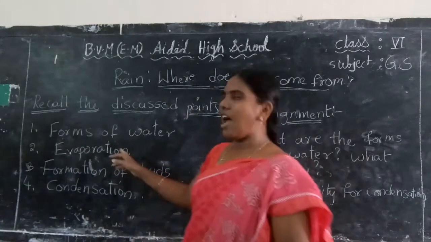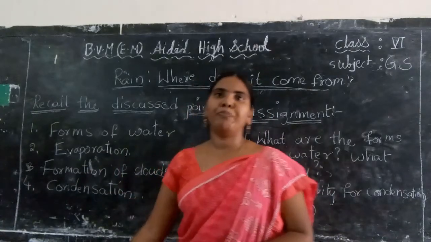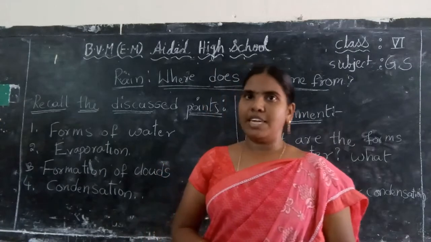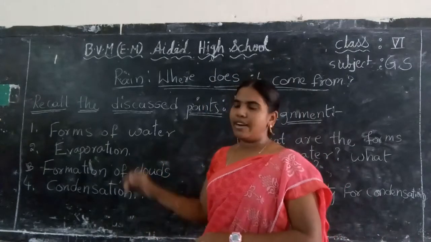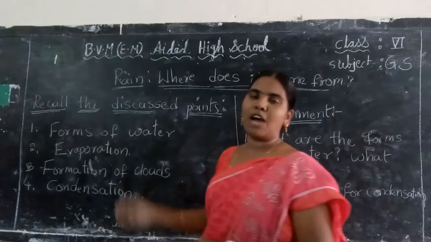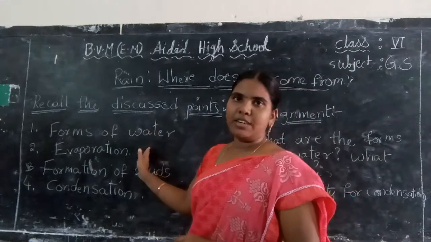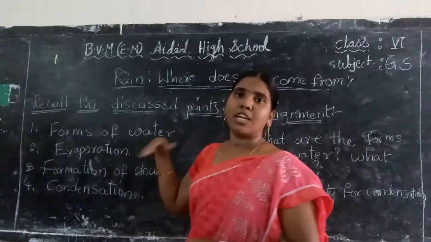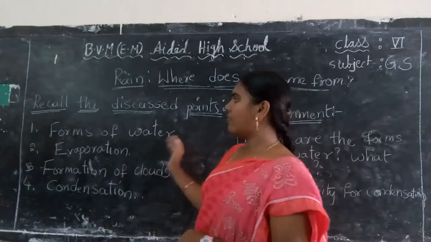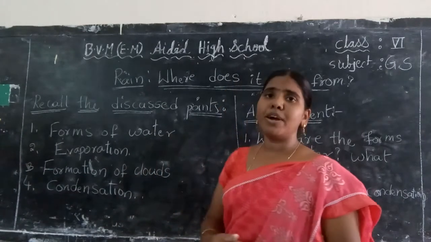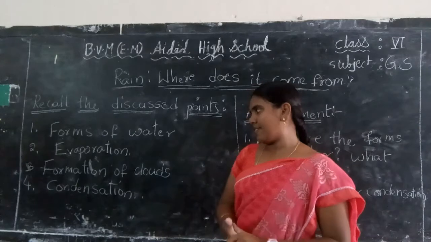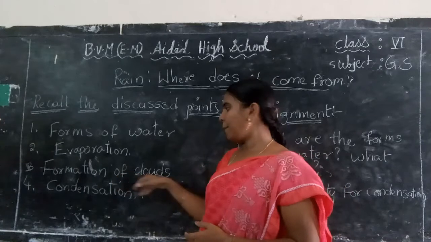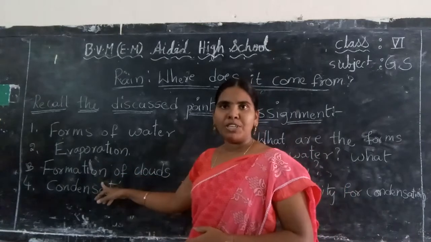The next topic is evaporation. Evaporation means water changes into water vapor by the heat of sunlight. So that is called evaporation. The next one is formation of clouds. Evaporation occurs in nature. Yes or no? See, this process is continuous. From the water bodies like rivers, oceans, etc., the water is changed into water vapor. That water vapor goes up and forms clouds. So this is the formation of clouds.